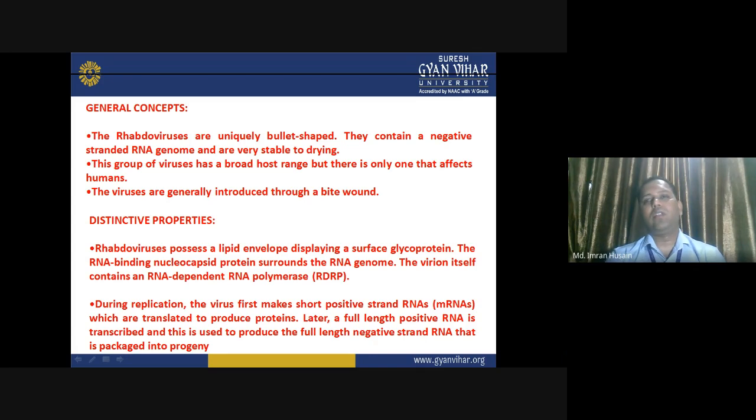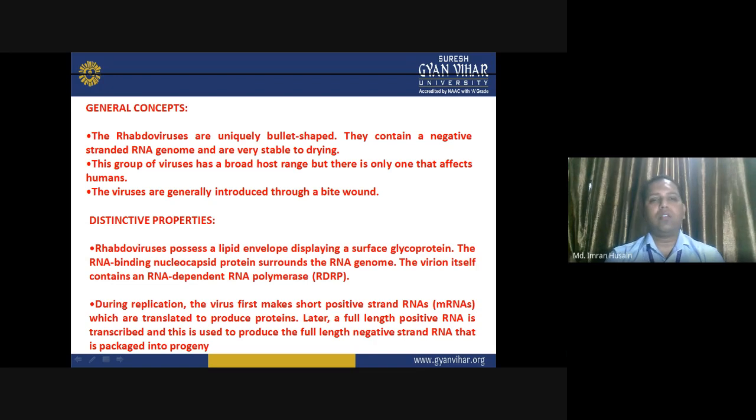So, what is the general concept? The rhabdoviruses are uniquely bullet-shaped. They have a shape that looks like a bullet. They contain a negative stranded RNA genome and are very stable to drying. So, their negative single-stranded RNA genome makes them very stable to the process of drying, and their shape is bullet-like.